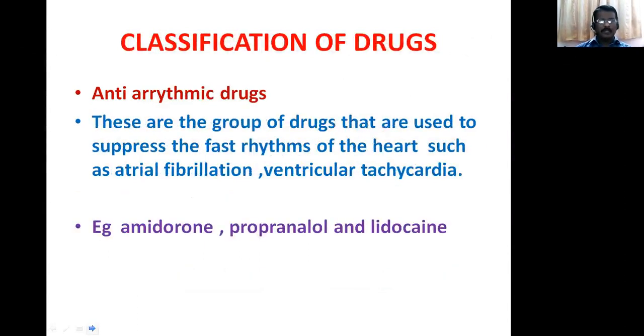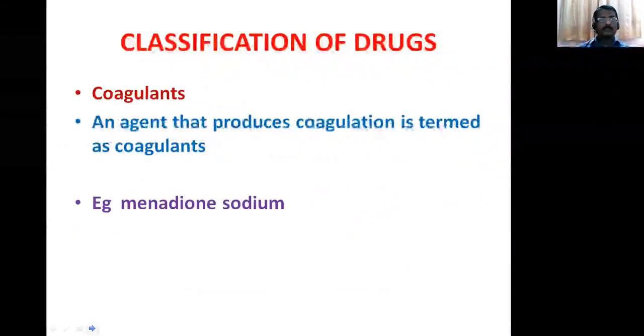Antiarrhythmic drugs. These are the group of drugs that are used to suppress the fast rhythms of the heart, such as atrial fibrillation and ventricular tachycardia. In case of arrhythmia, we use the drugs called antiarrhythmic drugs. That is amiodarone, cardarone, and propranolol, I mean beta blocker, and lidocaine and esmolol are antiarrhythmic drugs.